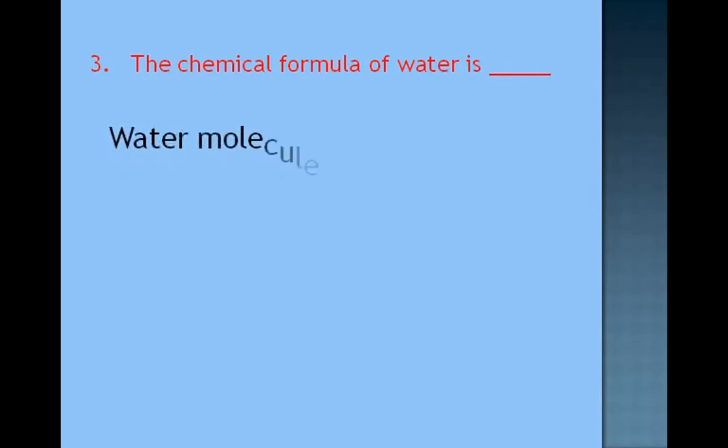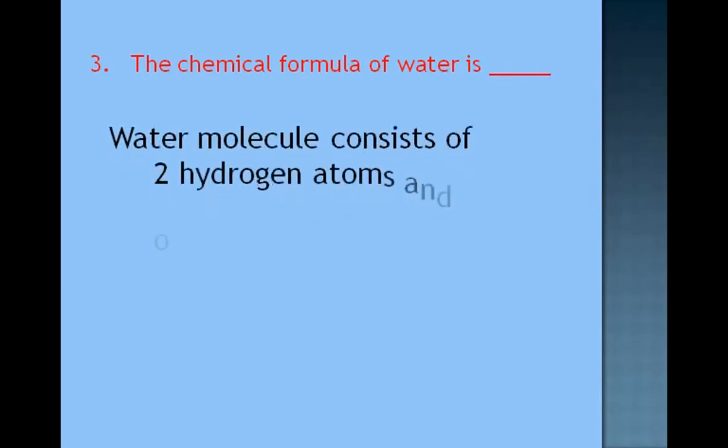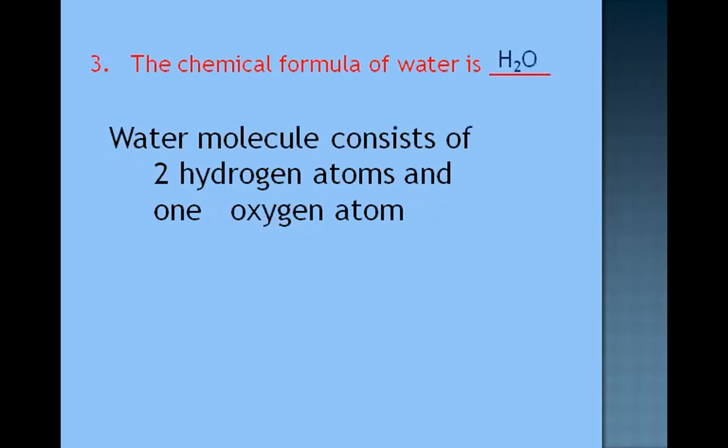Okay, now coming to the third one. The chemical formula of water is, all of you know this. What is that? Here, the water molecule consists of 2 hydrogen atoms and also 1 oxygen atom. So based on that, what can we write as the formula? H2O, right.